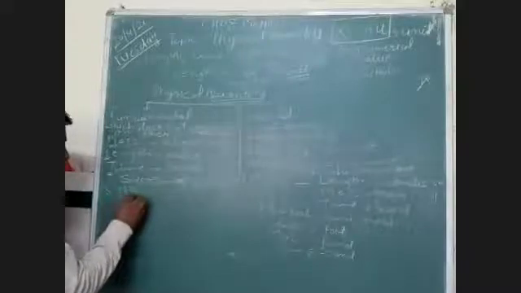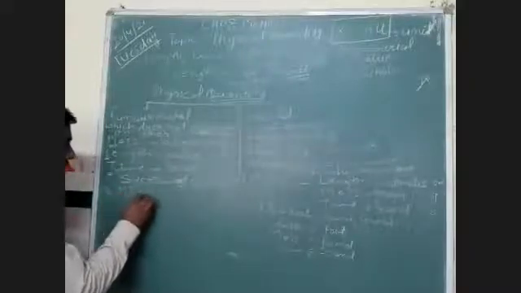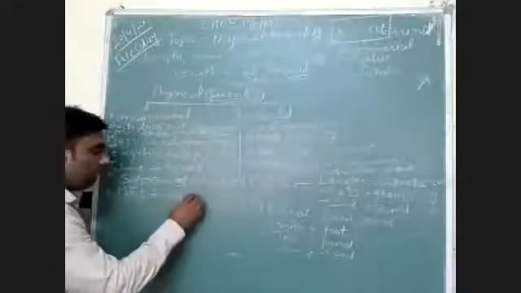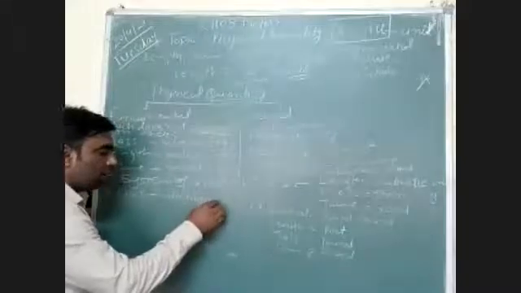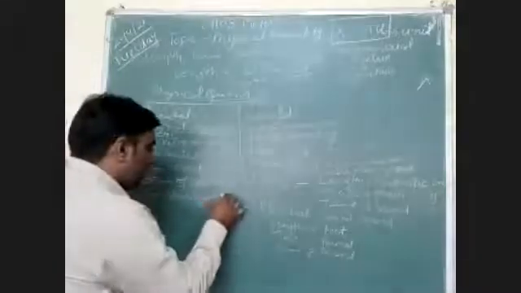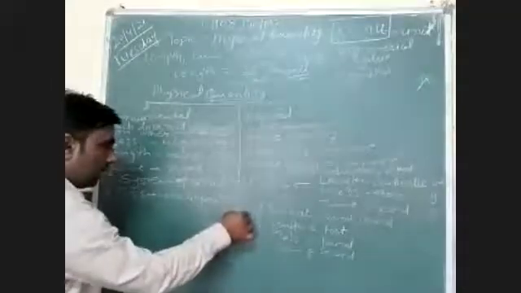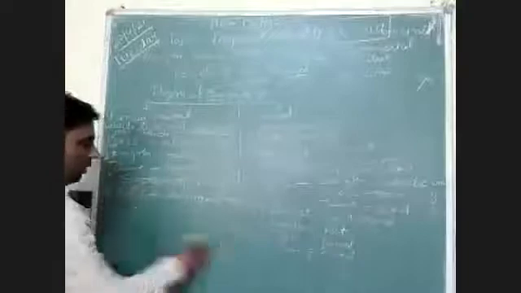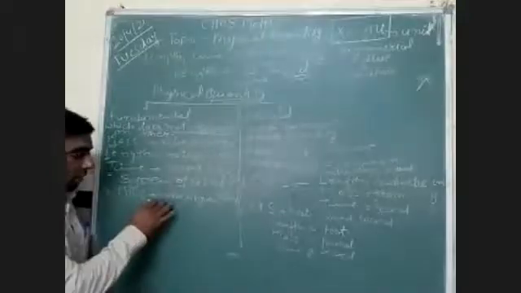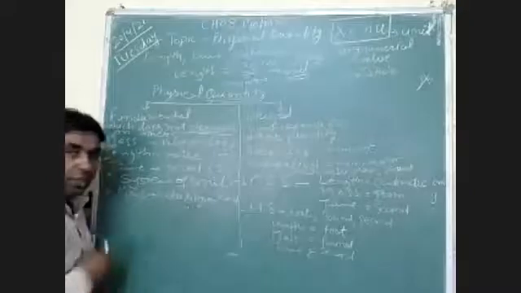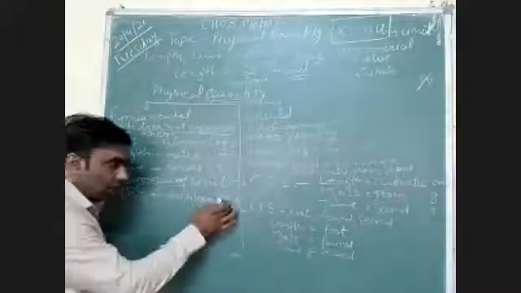MKS system unit. M stands for meter, K stands for kilogram, and S stands for second. So again, what are the meter, kilogram, and second? Meter is a unit of length, kilogram is a unit of mass, second is a unit of time.